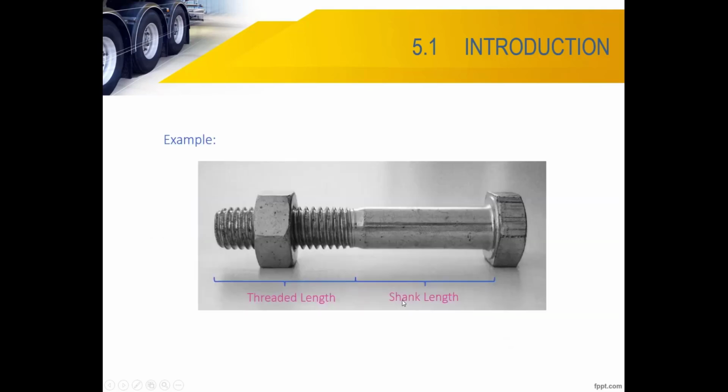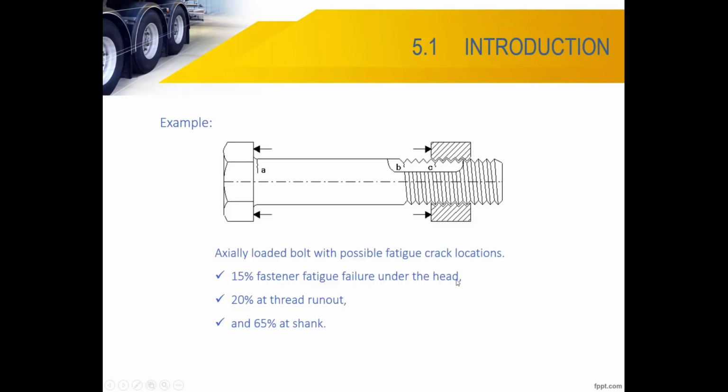Right. This is now the nomenclature of the bolt. We have the shank length. Can you see my pointer? Tell me again if you cannot hear me, just interrupt me. Shank length, and we have a threaded length.